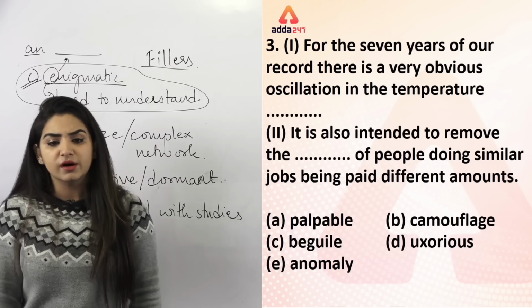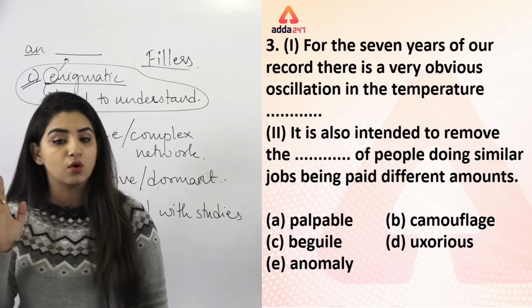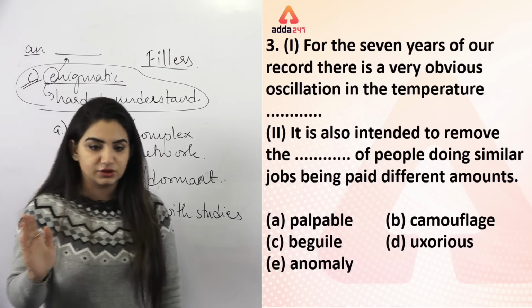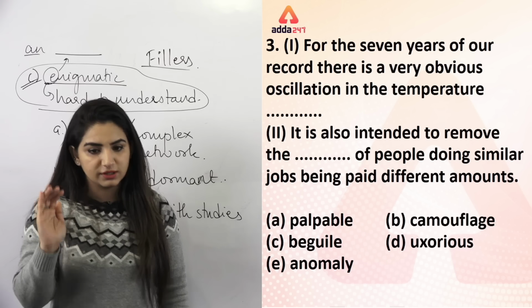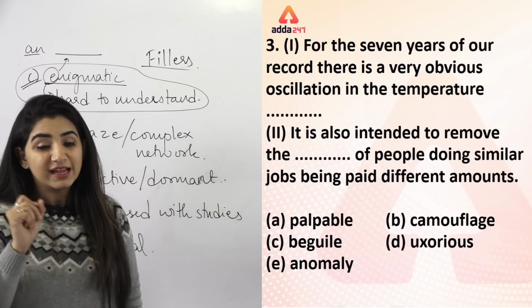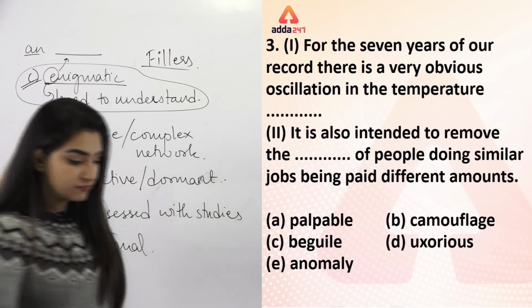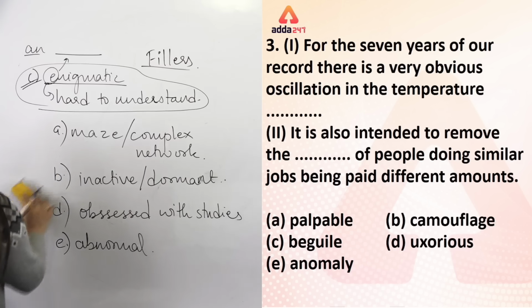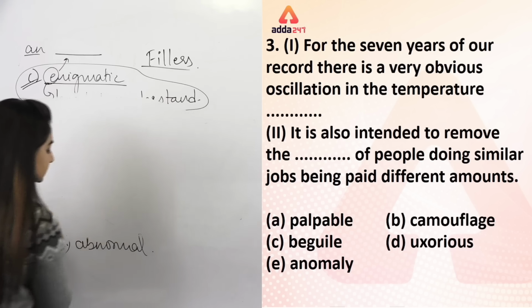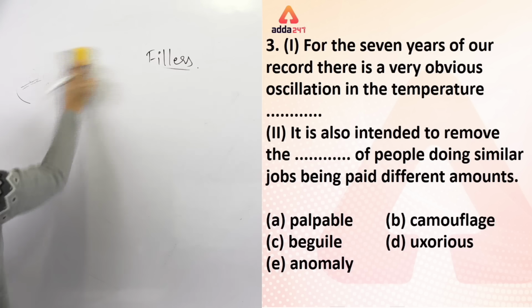ठीक है? The next question here is, for the 7 years of our record, there is a very obvious oscillation in the temperature dash: in the temperature palpable, in the temperature camouflage, in the temperature big whale, in the temperature uxorious, in the temperature anomaly. Then we have, it is also intended to remove the dash of people doing similar jobs being paid different amounts. So whenever you have double fillers like this, go for an easy option, right? जब आपके पास ऐसे डबल फिलर्स दिए होते हैं ना, तो हमेशा पॉइंट किया करो जो इजी वाला सेंटेंस है उससे आइडेंटिफाई करने की कोशिश.